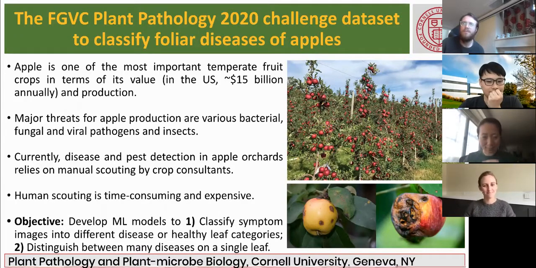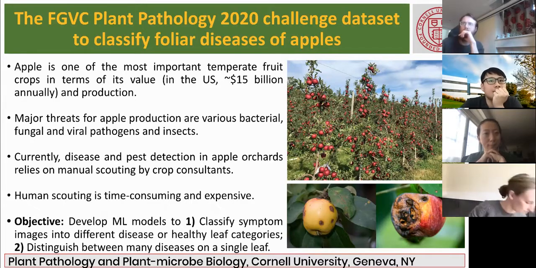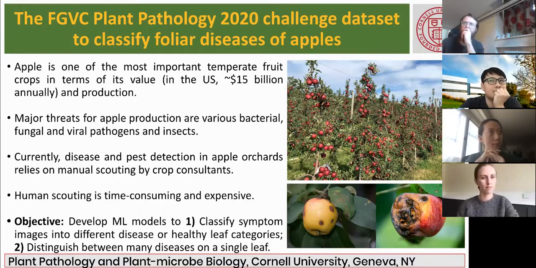I'm Ranjita Thapa. I am a postdoctoral research associate at Cornell University in the Department of Plant Pathology. I'll be talking about the FGVC Plant Pathology 2020 Challenge dataset that we ran as a competition in Kaggle to see if we could find some efficient machine learning algorithm that could be used for foliar disease classification in apples.